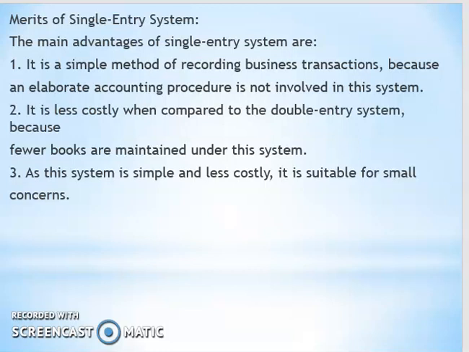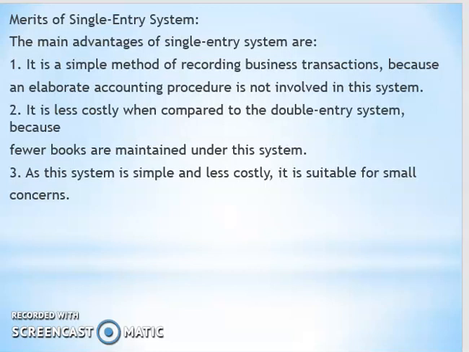Accounts of purchases, sales, returns, expenses and incomes are kept under the double entry system, but it is not possible to maintain them under single entry system. So, it is possible to prepare a trading and profit and loss account under double entry system, but it is not possible under single entry system.